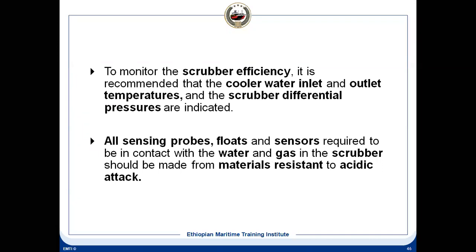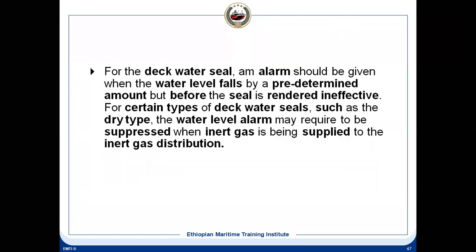Then the scrubber efficiency, the differential pressure we measure, inlet and outlet of the scrubber, we know the efficiency, and the temperature also, how much temperature is reduced, that is the cooling scrubber efficiency also. By these two parameters we can sense. Then there will be probes, floats and sensors. By the floats we know the high level and the low level alarm.